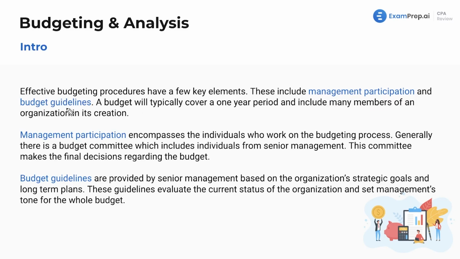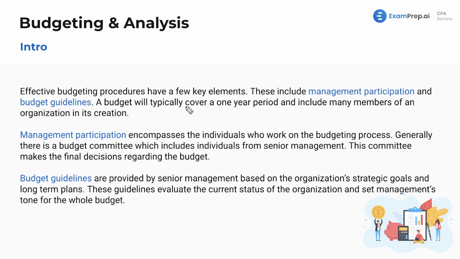All right, so let's think about this. Management is helping to create these budgets, which are hopefully projecting out how the year is going to look. We're going to stay on budget. We're not going to spend too much on Chipotle, hopefully. Saying that probably more so for myself, but maybe it applies to you as well. And budget guidelines, right? So how are we going to create the budget? Well, we've got to have the correct people in there, and we need to have certain rules.